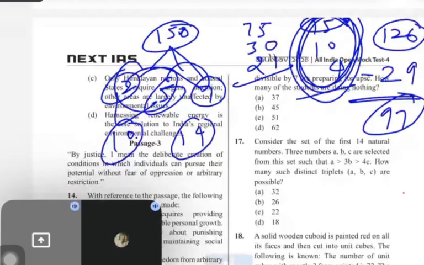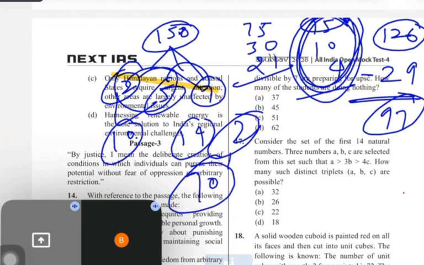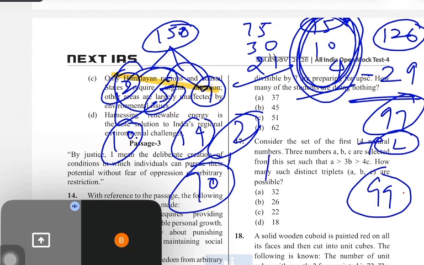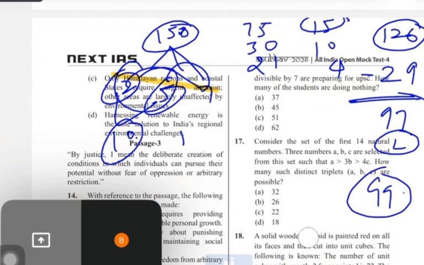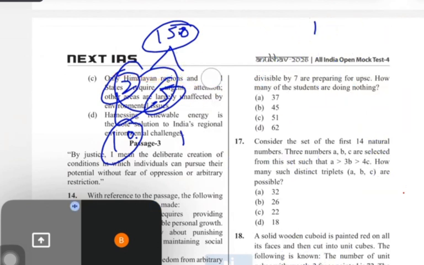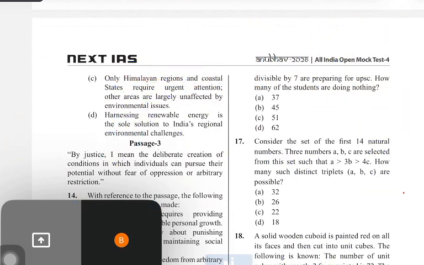Now, guys, there can be common among all three as well. So 2, 5, 7 gives 70, which divides 2 times, so 2 will be added. So it is 99. Out of 150, 99 are playing at least one game. The question asks how many persons play nothing, so it is 51. Take the lesson from this question. In future, if UPSC asks, follow the same approach.